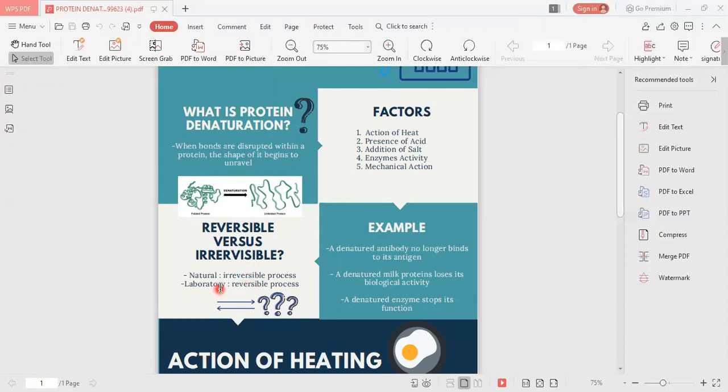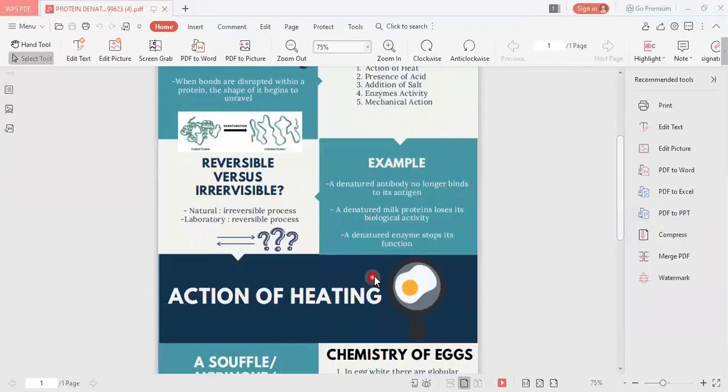happen in the laboratory. Next, we go to examples of protein denaturation, which is a denatured antibody no longer binds to its antigen. A denatured meat protein loses its biological activity, and a denatured enzyme stops its function.